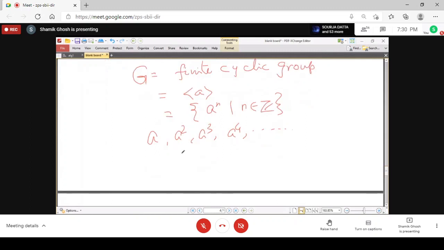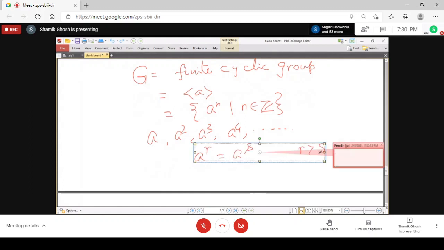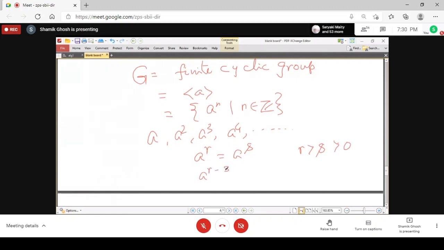So always we will get two integers r and s such that a^r equals a^s. Suppose r is greater than s and greater than 0. So you get that obviously a to the power r minus s equals identity.